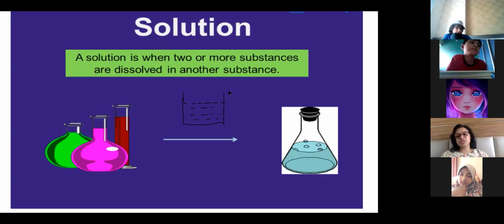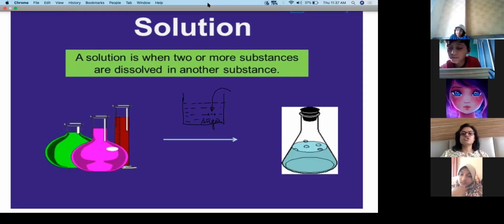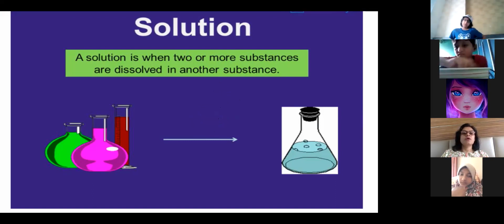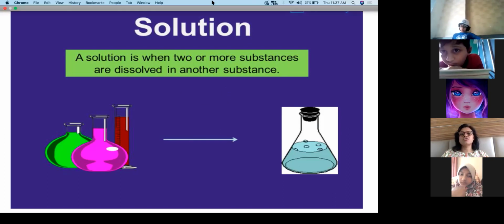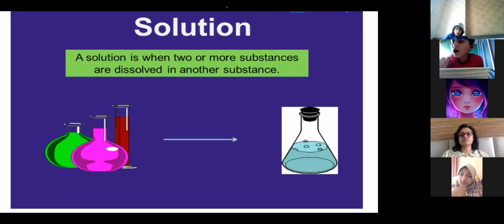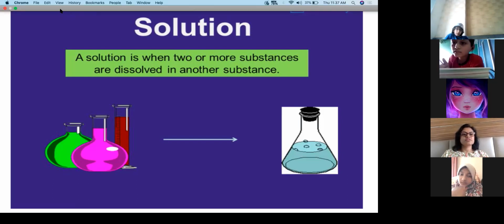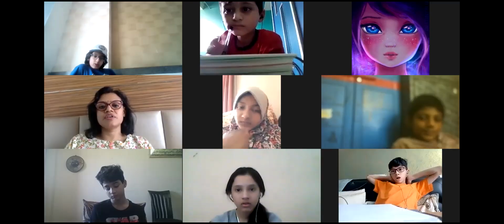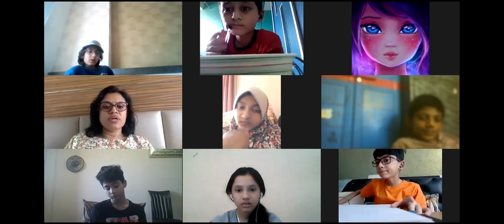Any end result which is liquid and has something solid mixed in it is a solution. So suppose I'm taking this water and I'm putting sugar in it. Okay, I have put sugar crystals in it. Ma'am, can you change the color because I cannot see? You're taking black color, so we can't see, ma'am. Okay, I'll show it on the whiteboard.